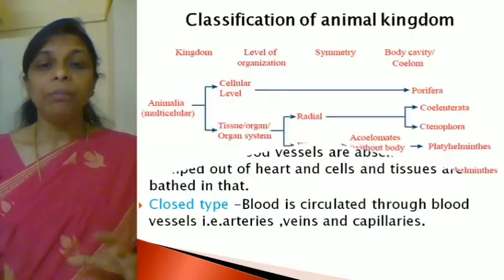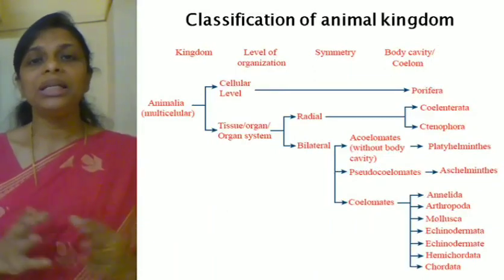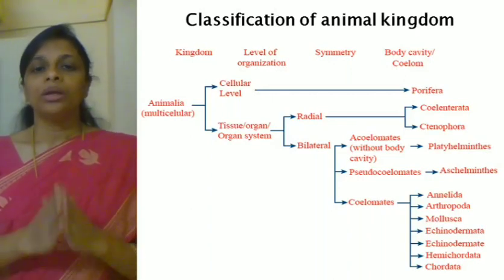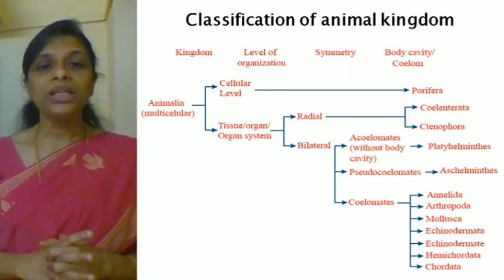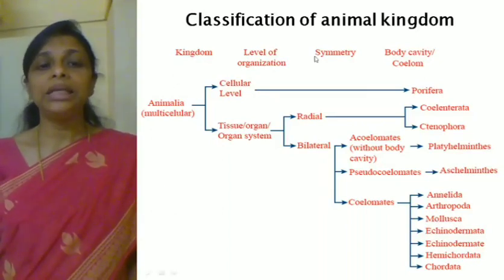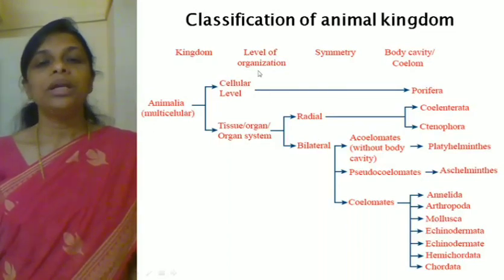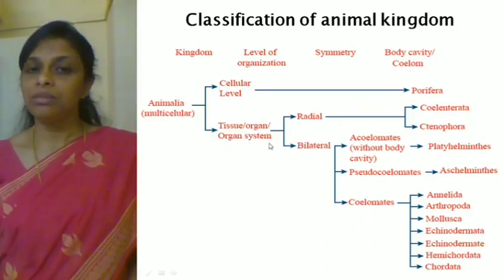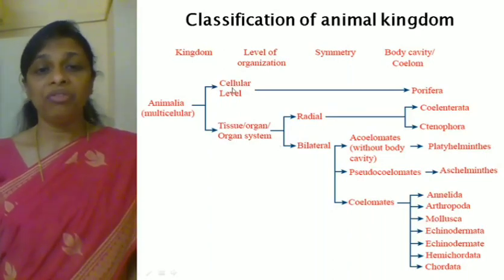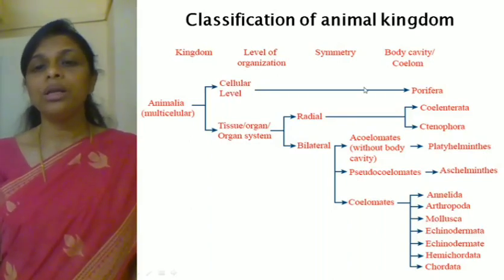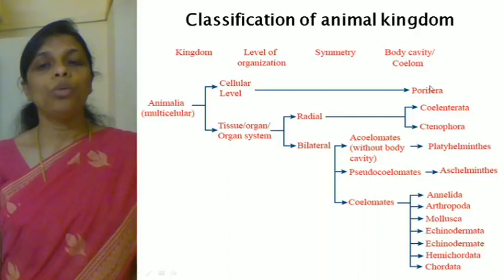Now let's see, based on this, how is the animal kingdom classified? The animal kingdom is classified into different phyla based on the different criteria. So here you can see this is a kingdom, Animalia. Now next is level of organization. Which are the levels? Cellular level, tissue level, organ level and organ system level. So in cellular level we find, the next level is symmetry. So cellular level, asymmetrical, there is only one phylum, which is phylum Porifera.